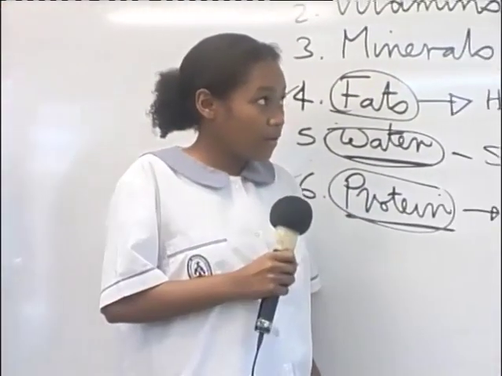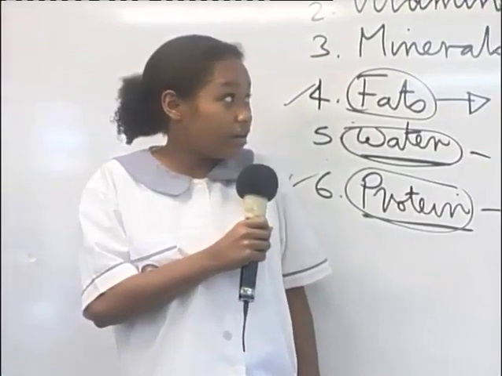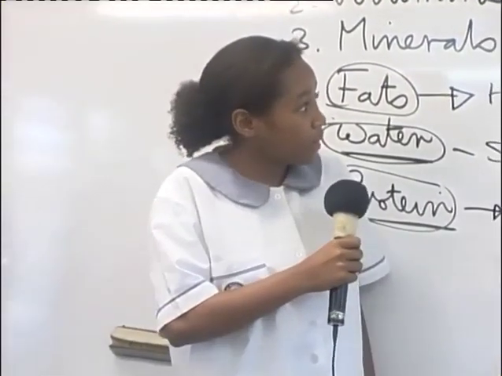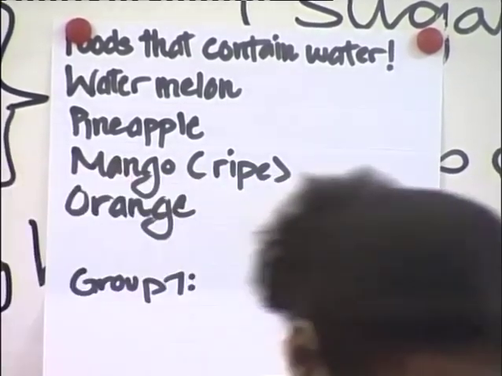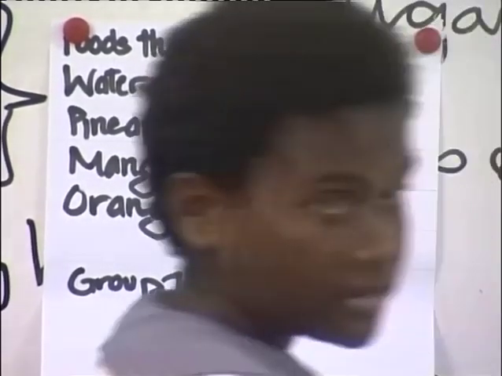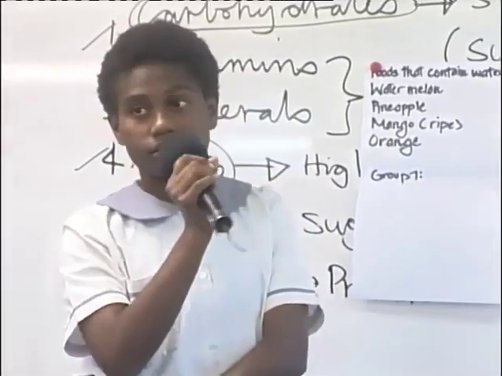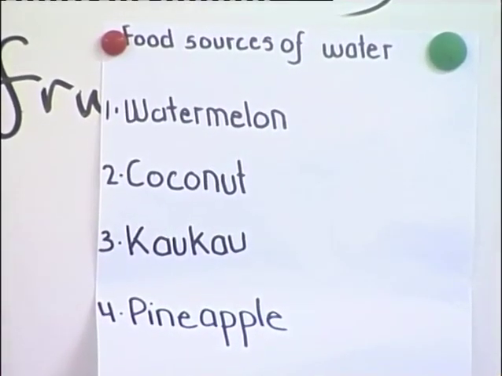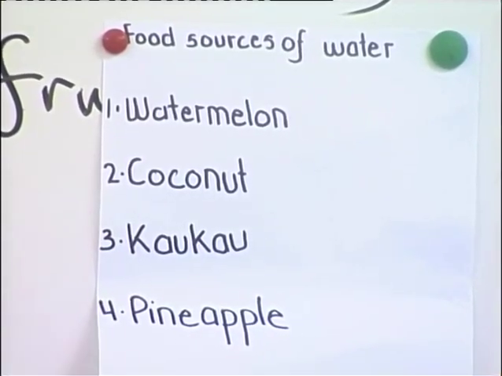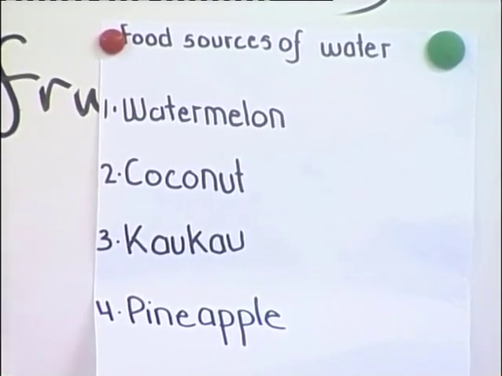Yes, Riku? Food that contains water: watermelon, pineapple, ripe mango, and orange. Very good, thank you. Let's have Ovin with what they have. These are the food that contain water. Number 1, watermelon. 2, coconut. 3, cacao, and 4, pineapple. Very good, thank you.